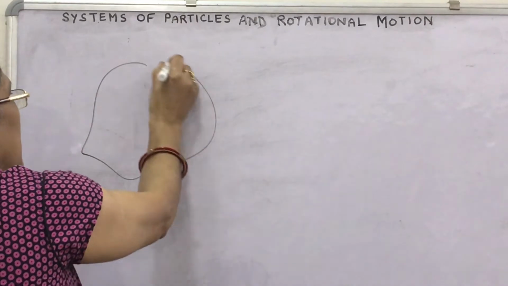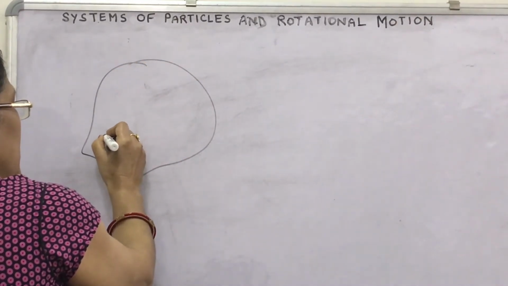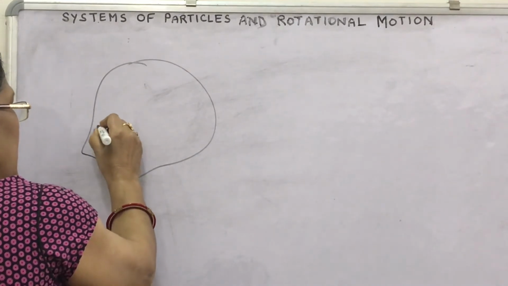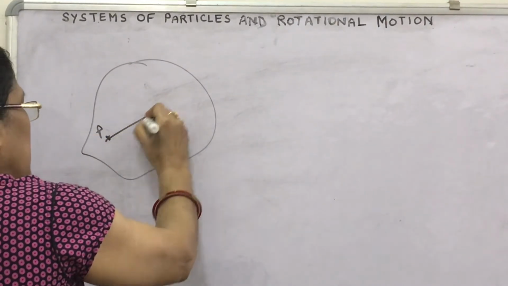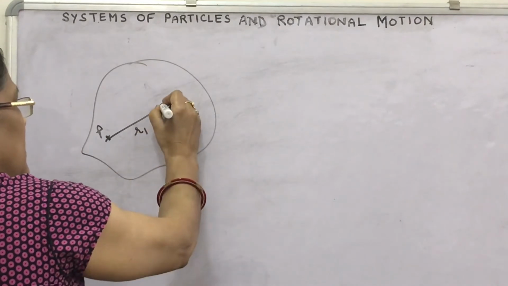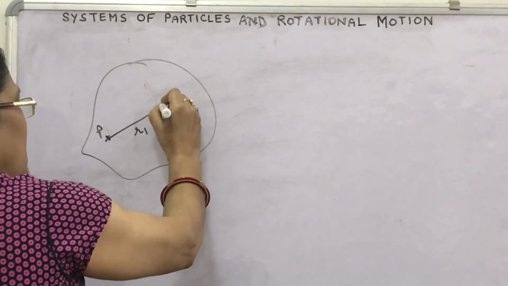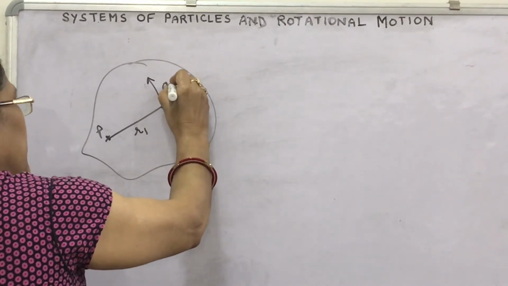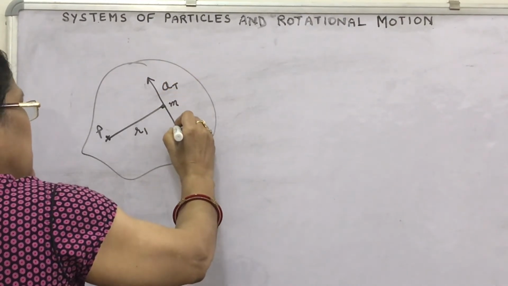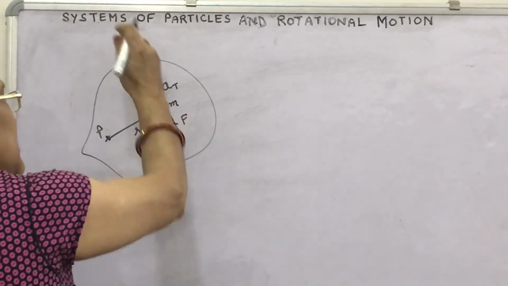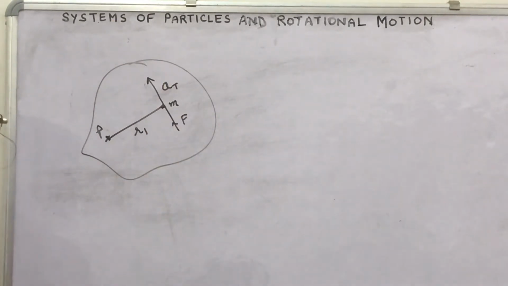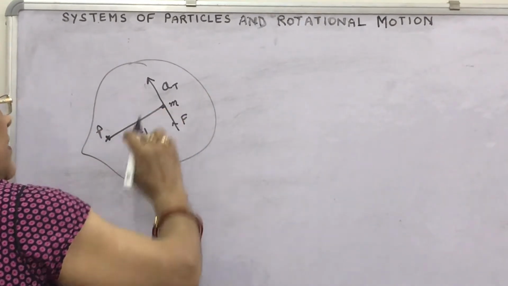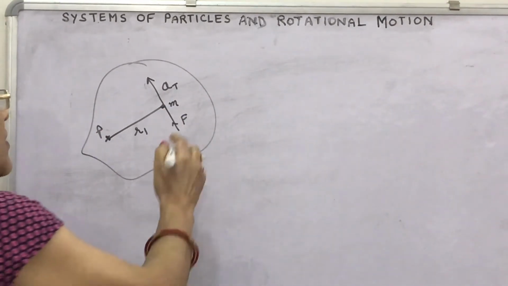Suppose this is a rigid body pivoted here at this point P. At a distance r1 from this point, a mass is situated, on which a force is applied so that tangential acceleration is produced. Suppose this is the force, and in this direction is the tangential acceleration. You know, the tangential acceleration and this r1 are perpendicular. Then what can you write?